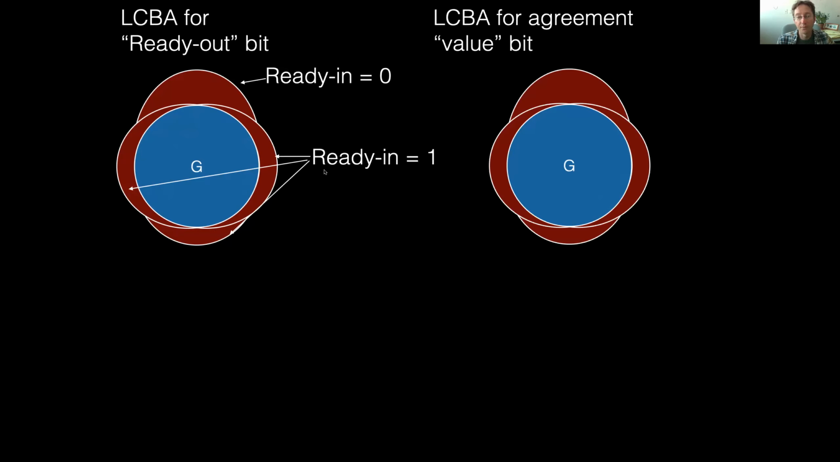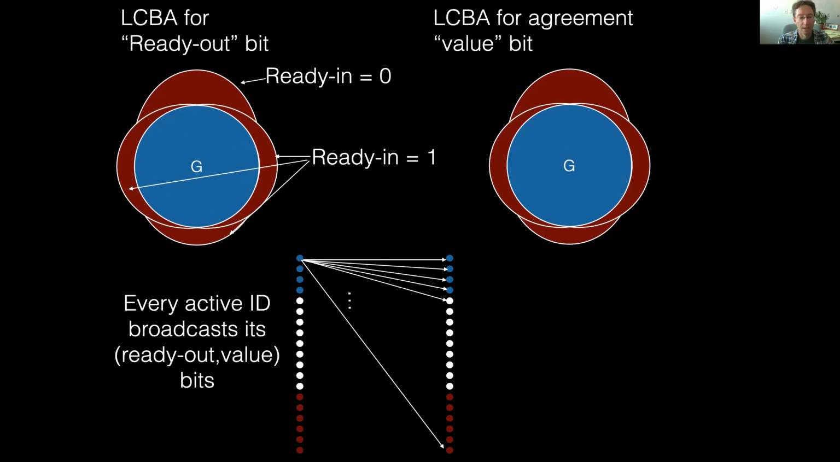Then all those nodes that have their ready out bit set to 1 will run LCBA for agreement on some value bit. And then finally, all of the active nodes broadcast to everybody their ready out values and their value bit. This value bit is the bit that would be the output bit for agreement for everybody in the case where enough IDs have the ready out bit set to 1.